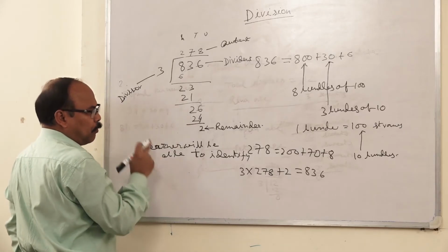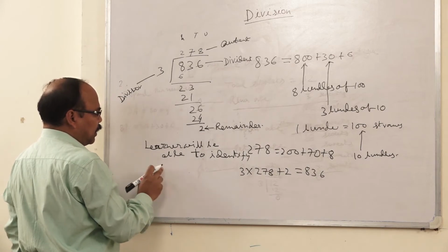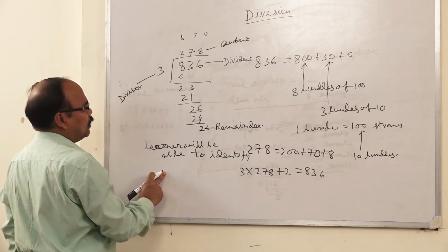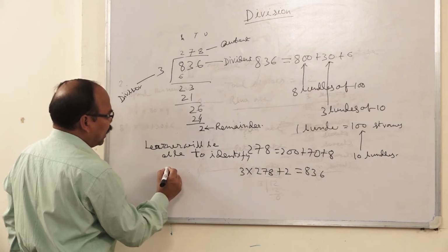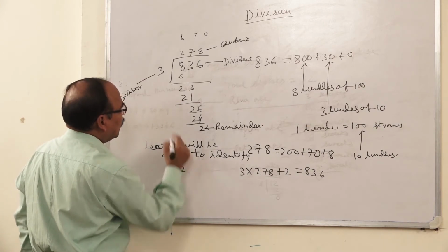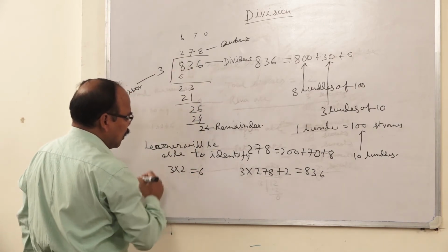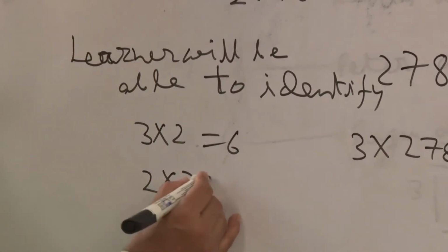To go through this problem, a very important prior concept is that 3 twos are 6 and 2 threes are 6.